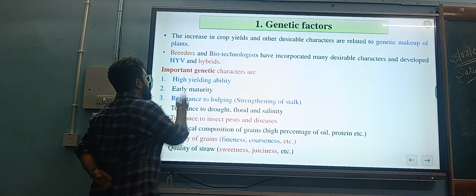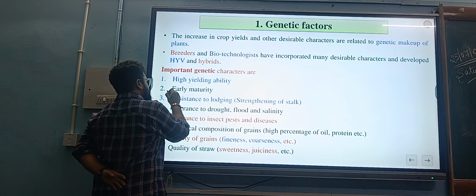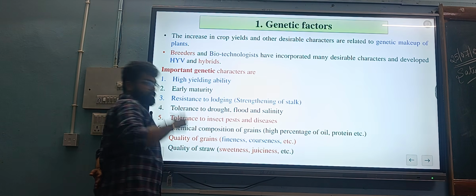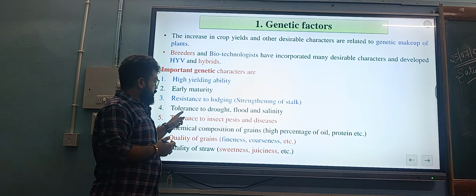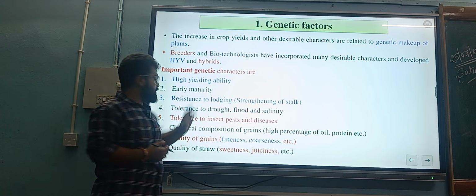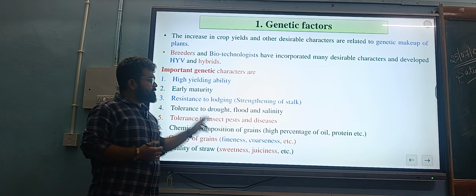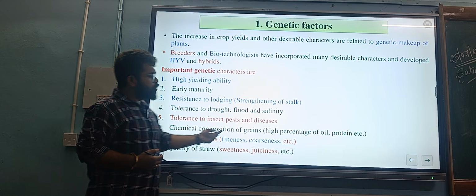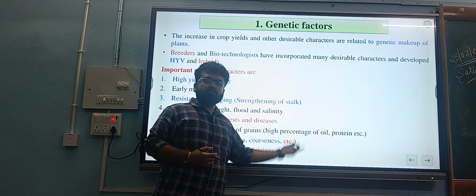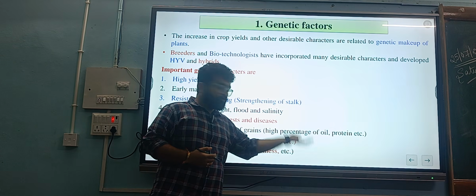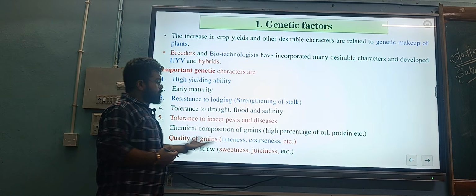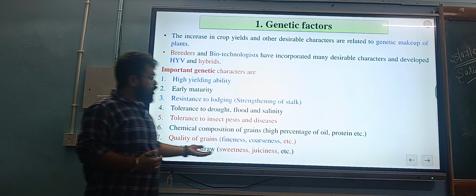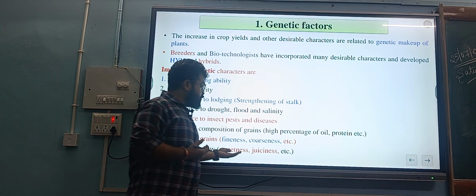So, what are the important characters of a genetically improved variety? The first is high yielding ability, early maturity, resistance to lodging, that is, strength of the stalk, tolerance to drought, flood and salinity, and tolerance to insect pests and diseases. The next is the chemical composition of the grain, that is, a higher percentage of oil in oilseeds and protein in the case of pulses. The next is the quality of the grain, that is, fineness or coarseness, then the quality of the straw for fodder purposes, that is, sweetness and juiciness.